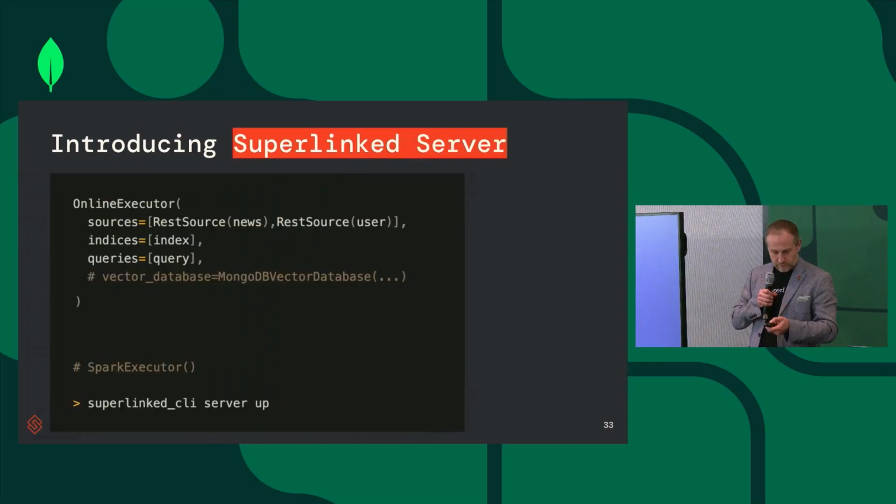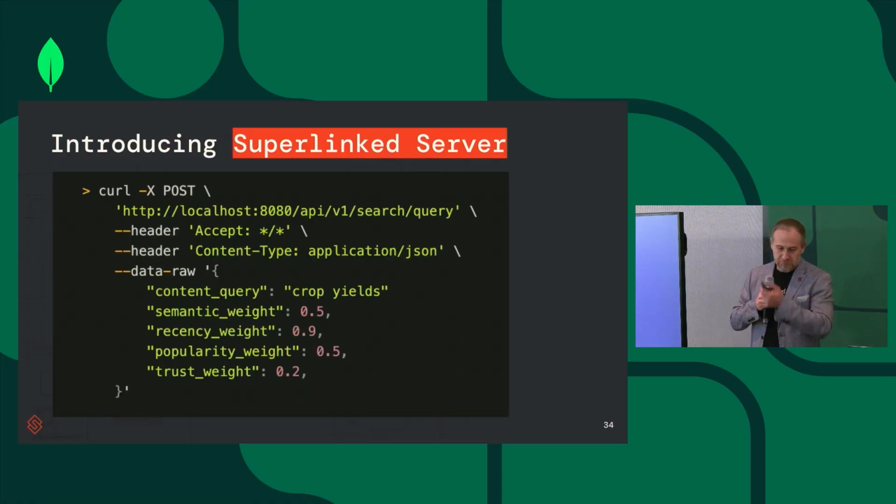Sorry, just moving on. By the way, we launched a server. It's open source. You can go and check it out on GitHub. You can try it in a notebook. You can try it in an online executor. See what types of data are relevant. Do a bit of feature engineering. And then you can actually deploy it in your cloud and connect to your favorite database, including, of course, MongoDB. And then you can also compile to Spark for any type of batch processing. And then we automatically create cloud APIs that you can then connect your application to.